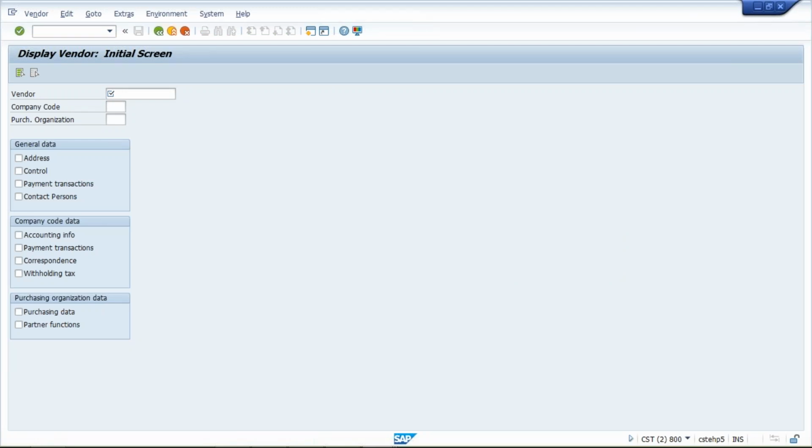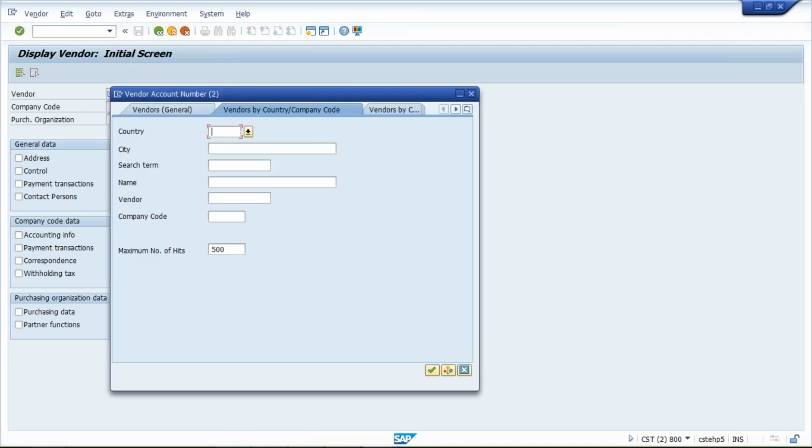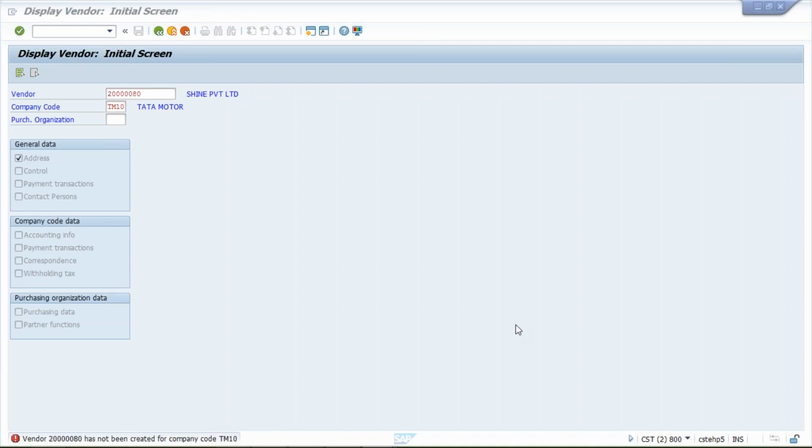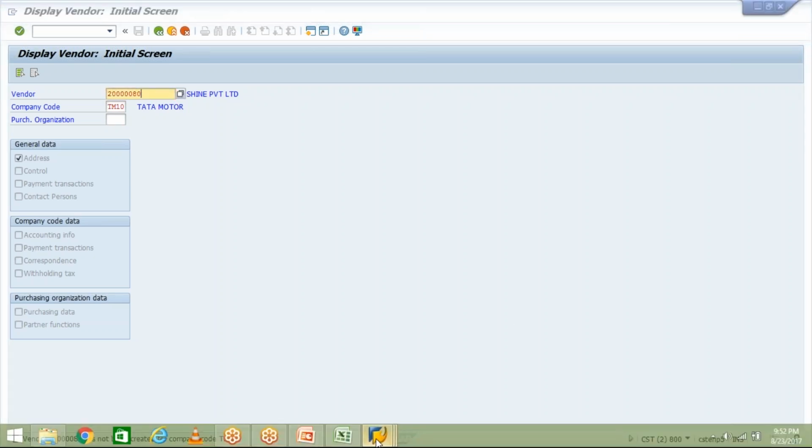Anybody able to remind the vendor? Say 80. So this is your vendor. Now here TM10, and click on address. No data. Company code is TM04. So what I have done here,